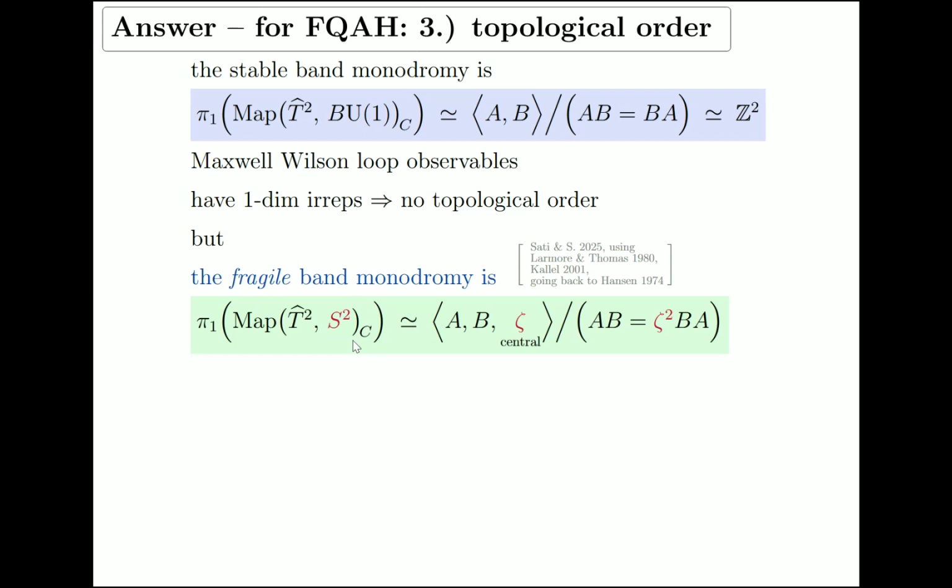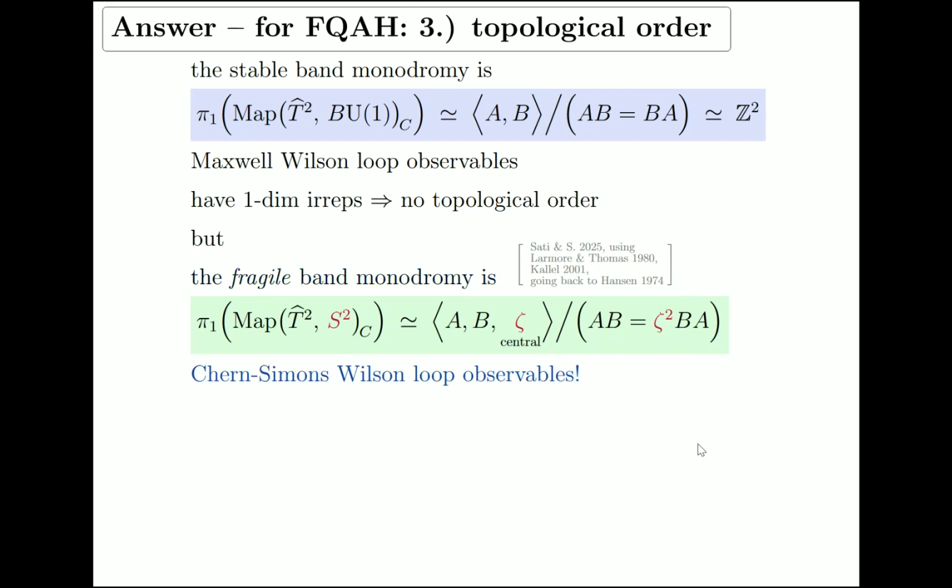fragile band topology in here for the computation of the monodromy. So we're now looking at pi1 of maps to the 2-sphere, and using results that date decades back in algebraic topology, one can show that this replacement of BU1 by the fragile space S2 deforms this abelian result to a non-abelian one, where there's an extra central generator that shows up, which is exactly our breaking phase actually, that deforms the commutator, makes it non-abelian.